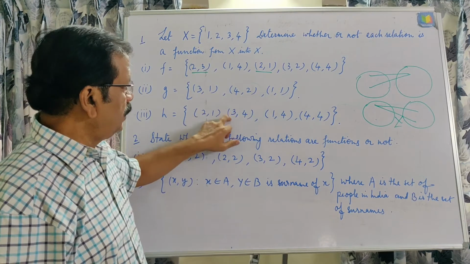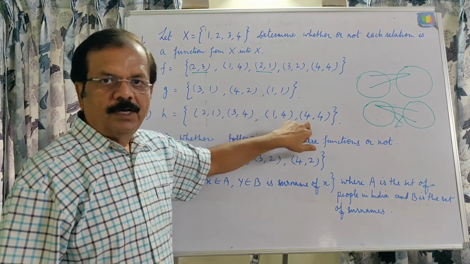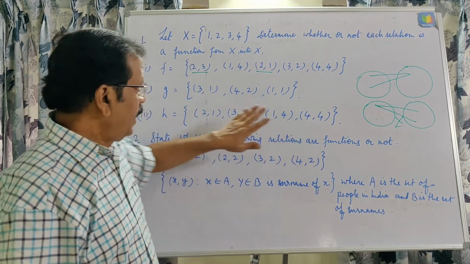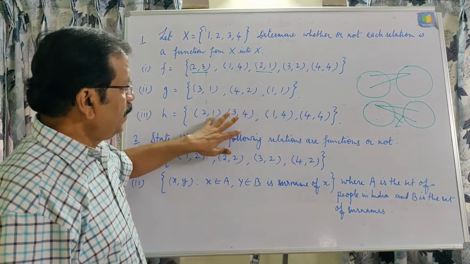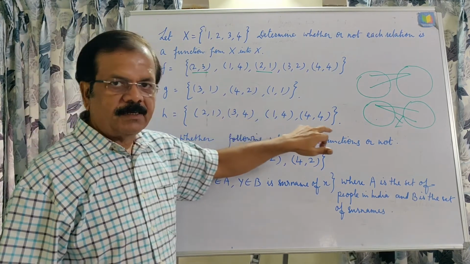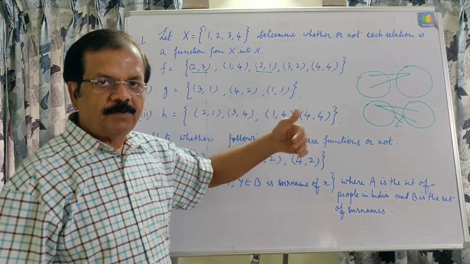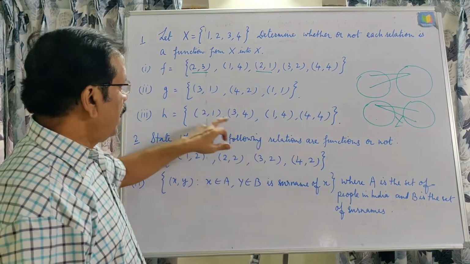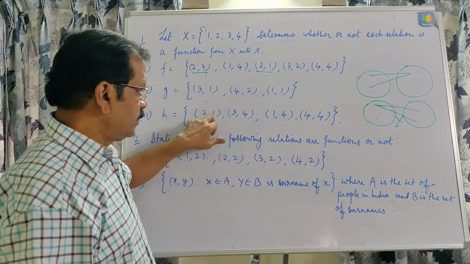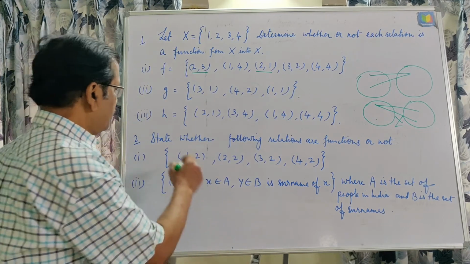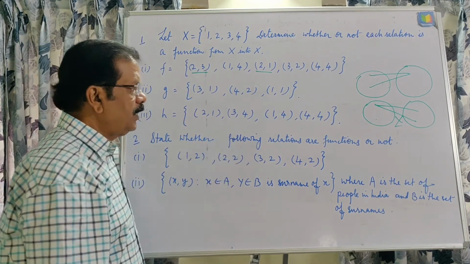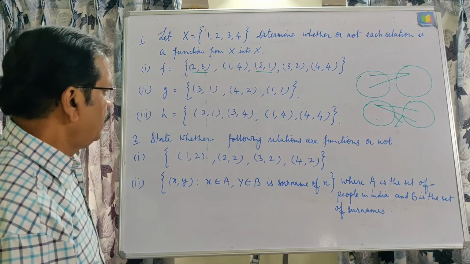Here 2, 3, 1 and 4 are different, and at the second place 4, 4, 4, this doesn't matter. This will be a many-one function, we will study it in the next video, and this is possible, this is a function.